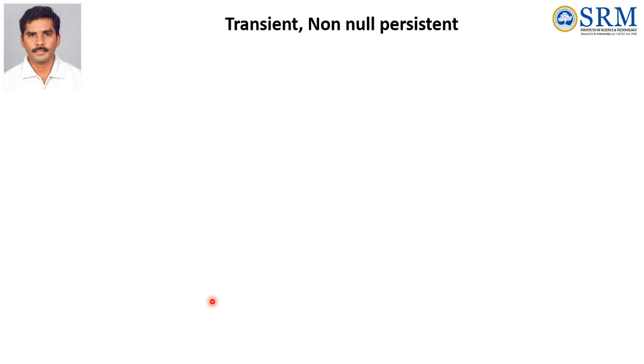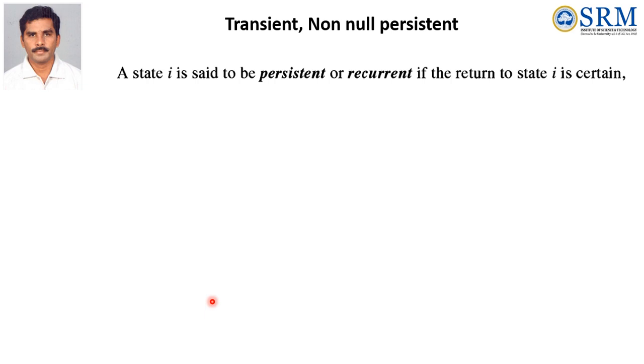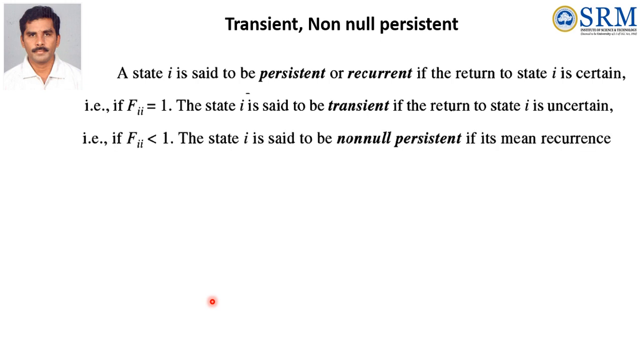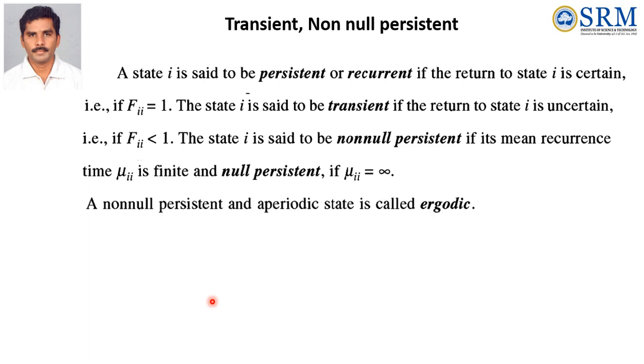Transient and non-null persistent. A state i is said to be persistent or recurrent if the return to state i is certain, that means capital F_ii equals 1. The state i is said to be transient if the return to state i is uncertain, that means F_ii is less than 1. The state i is said to be non-null persistent if its mean recurrence time mu_ii is finite, and null persistent if mu_ii equals infinity. A non-null persistent and aperiodic state is called ergodic.